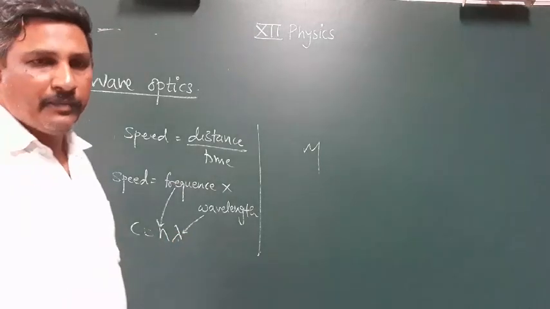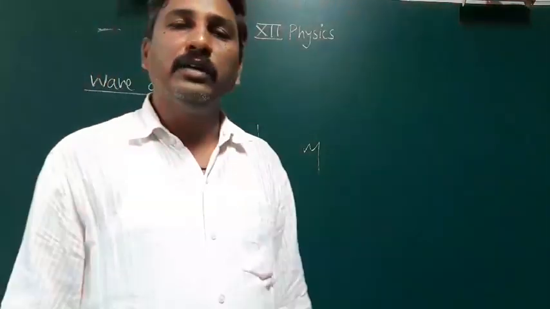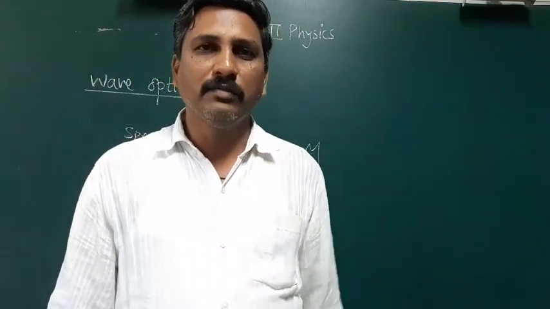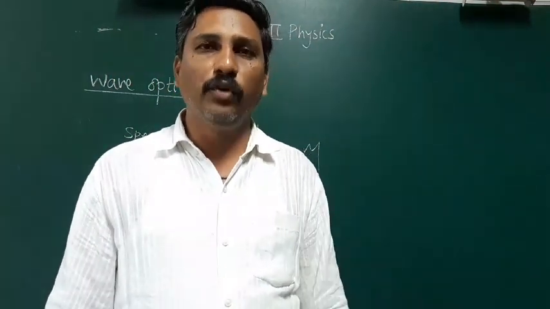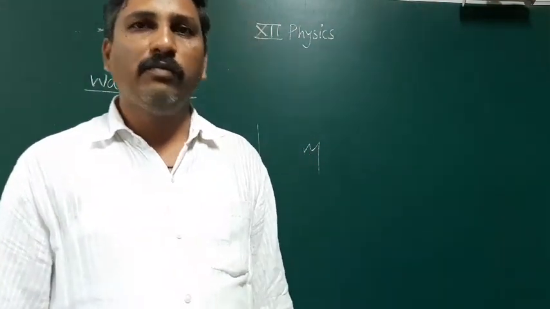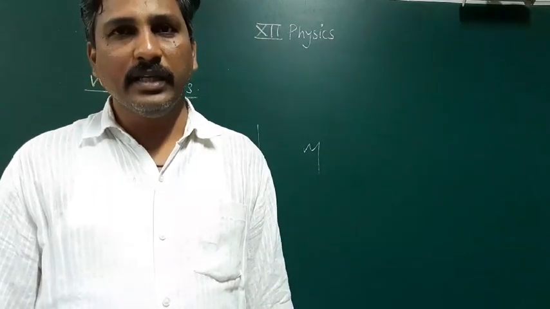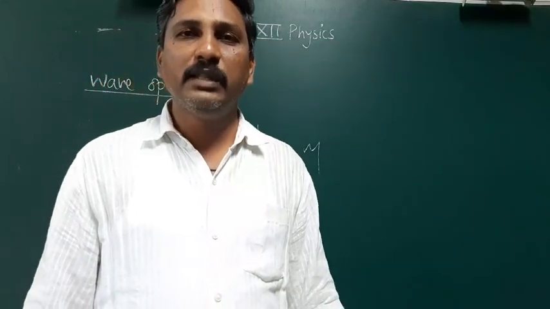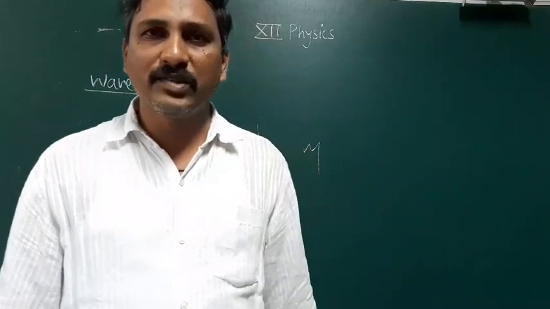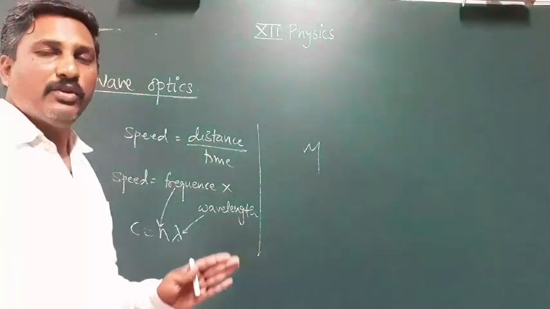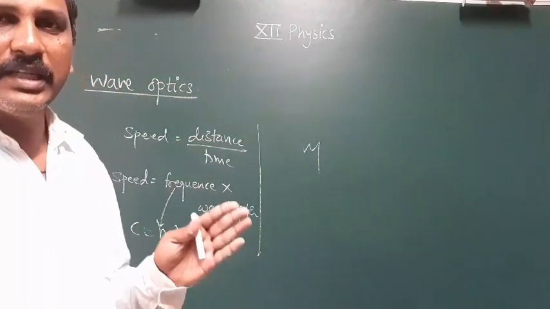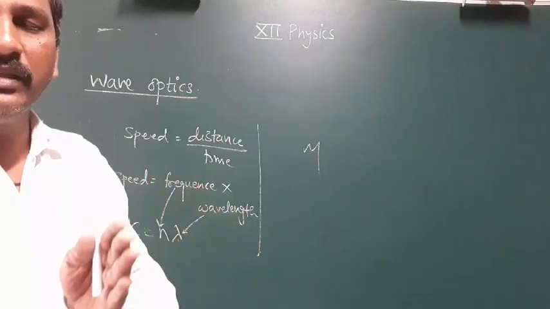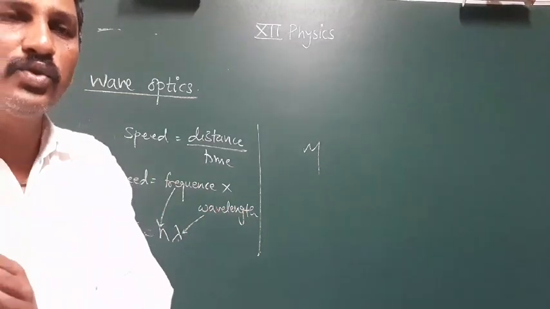For example, the refractive index of diamond is large, nearly 2.4, the refractive index of water is 1.33, of kerosene 1.13, and of glass 1.5. So kerosene has a lighter density, then density increases to water, then to glass, then to diamond.